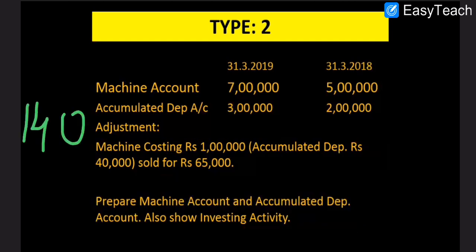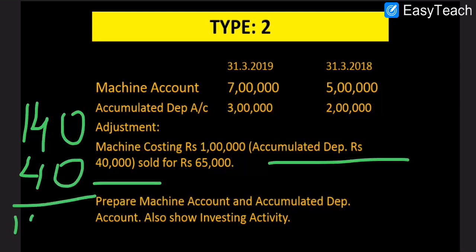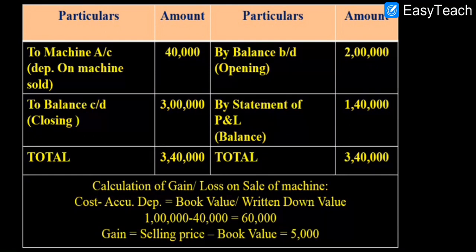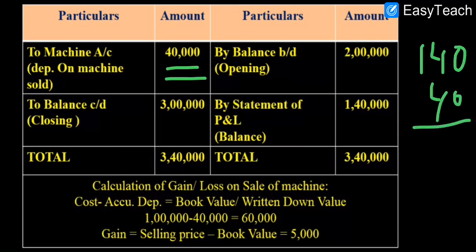Now from this 1 lakh 40,000, how much is the depreciation on the asset which is sold? Sorry, the remaining asset. So you can see here that total depreciation is 1 lakh 40,000, and the depreciation on the asset sold is 40,000. That means 1 lakh is the depreciation on the remaining assets.